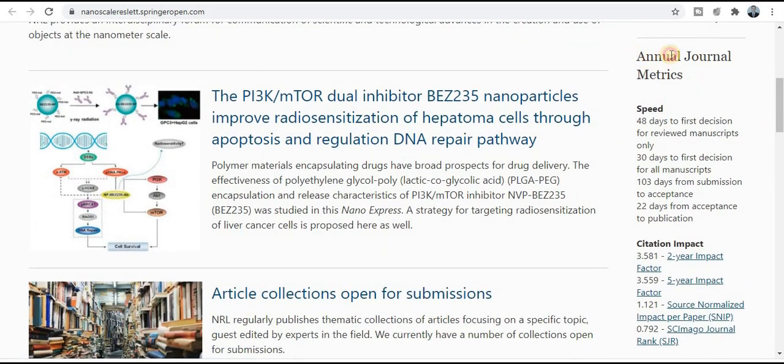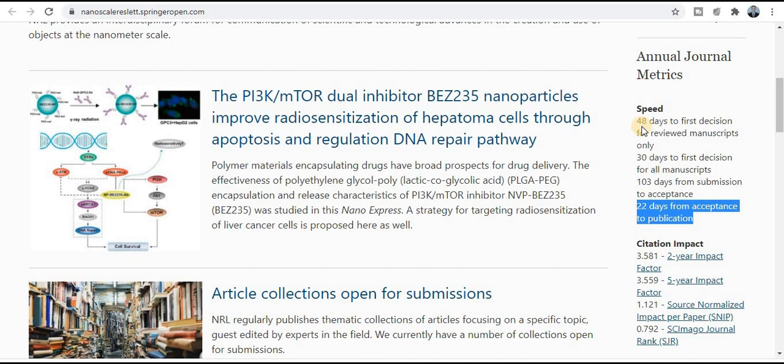Now in this section, annual journal metrics, you will find journal metrics like the times of publication, and in how many days you will get the notification. So you can see here after getting the first decision, your research paper will get published within 22 days. So really very good chances to publish your research paper, and a really quick publication journal.